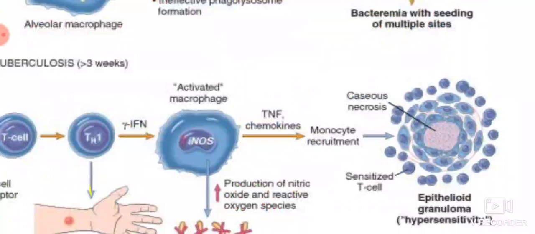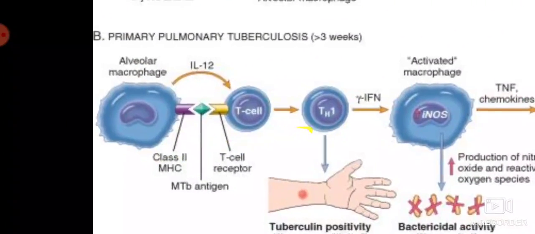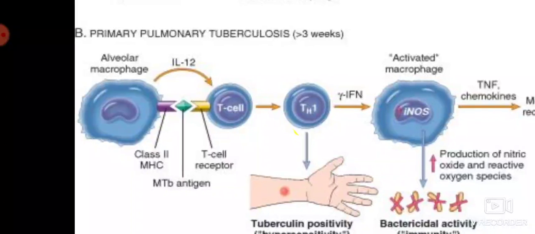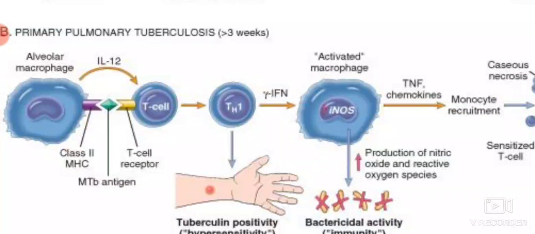After 3 weeks, if the tuberculous bacilli are present in the body, these alveolar macrophages come into play. These tuberculous bacilli bind to the macrophages with the MHC class II molecule, and they bind to the T cell with the help of the T cell receptor, toll-like receptor. These macrophages lead to secretion of interleukin 12, that is IL-12. This IL-12 is most important for the activation of the T cell, and it converts the T cell into a T